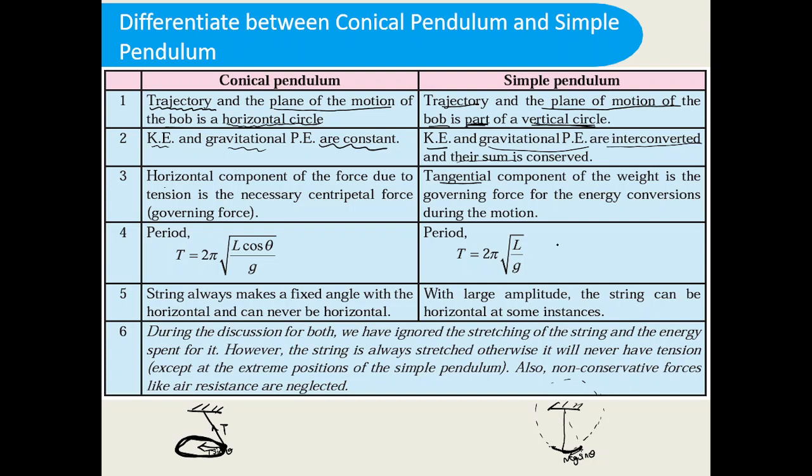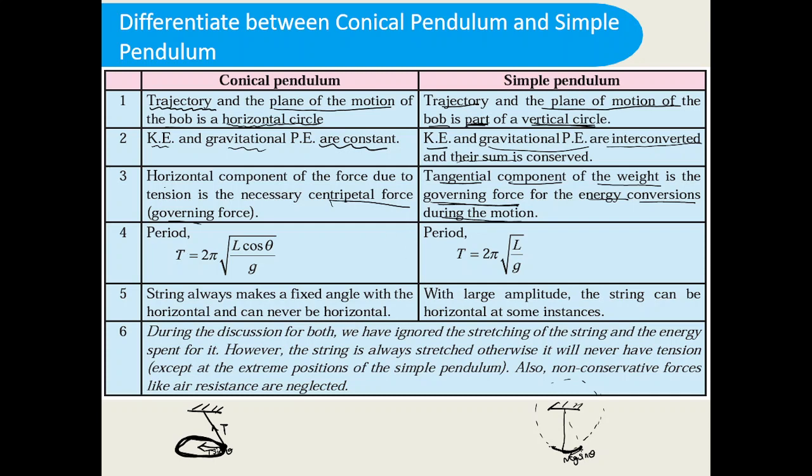This is tangent to the vertical circle, the tangential component of weight. So the weight mg is the governing force, here the restoring force. In the conical pendulum, the governing force is the centripetal force.